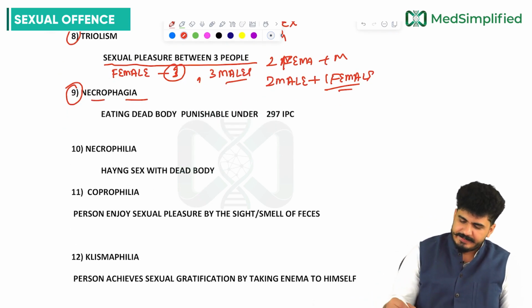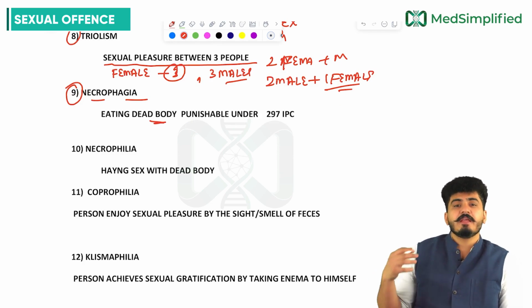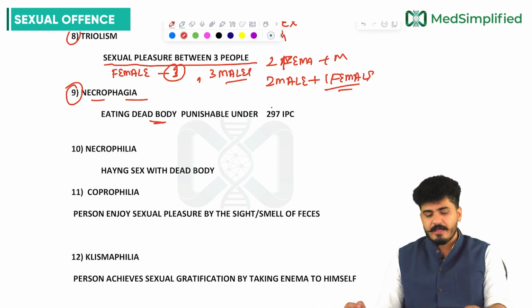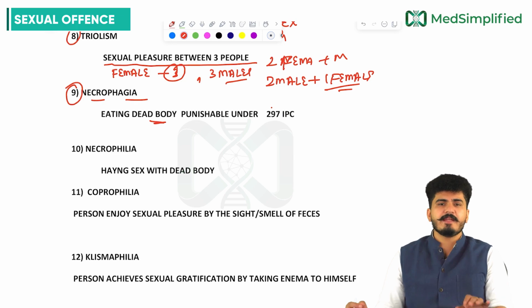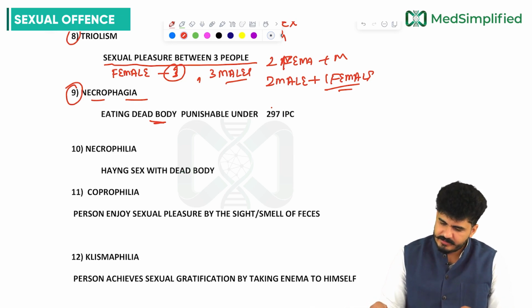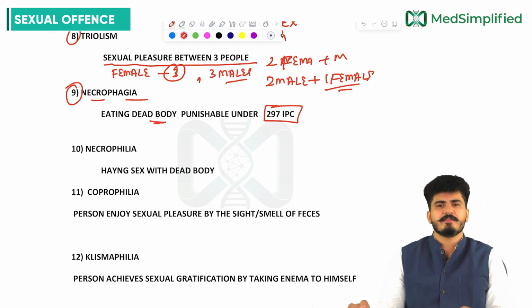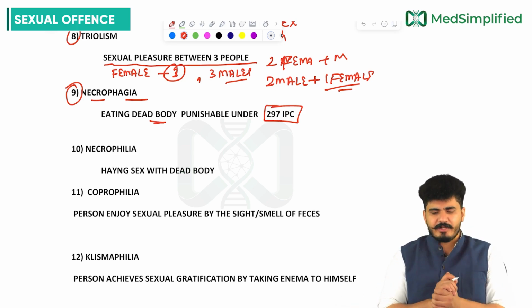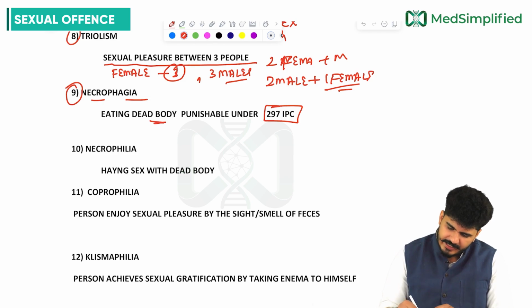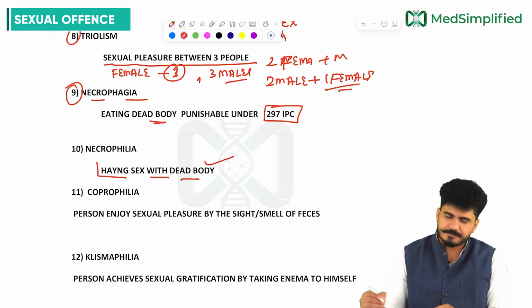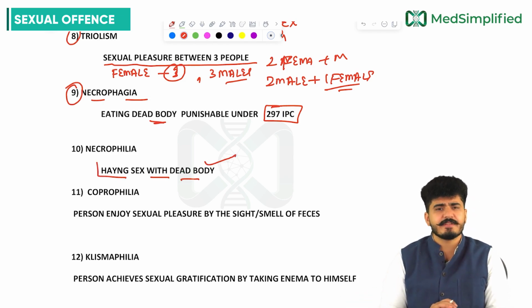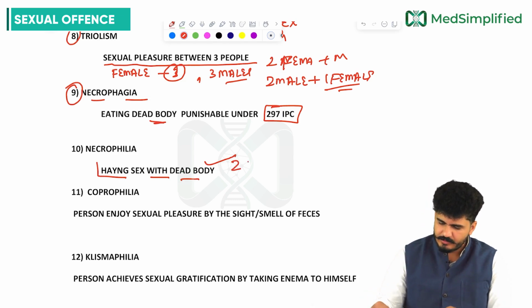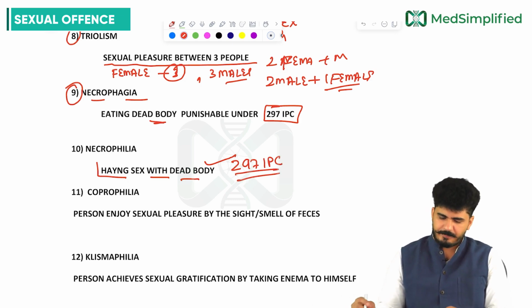Necrophagia. Eating dead body will give them pleasure. You understand? This is punishable under 297 IPC, my dear friends. And necrophilia, they are similar things. You need to understand, necrophilia is having sex with the dead body. In both of them, IPC 297, you are punishable.